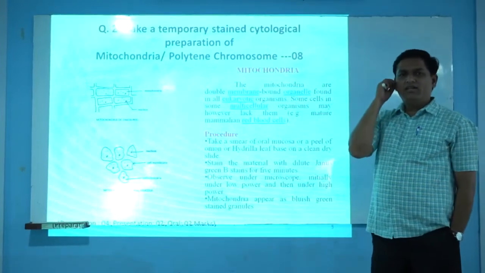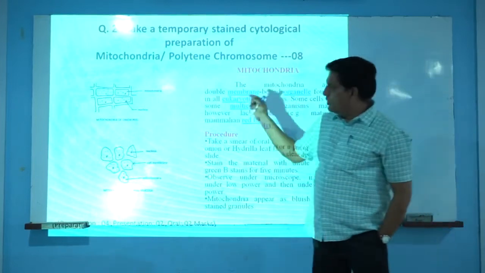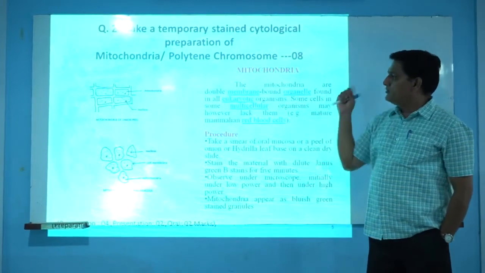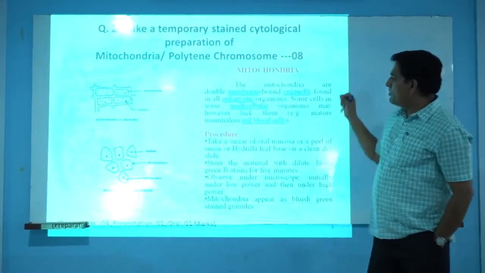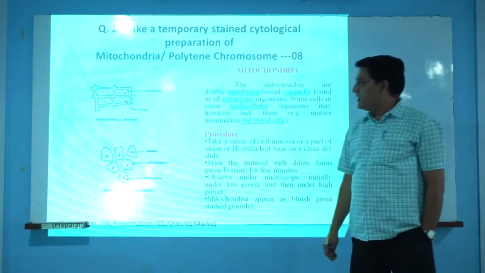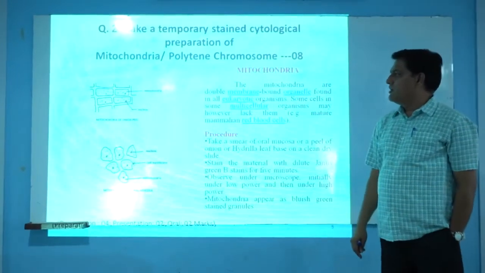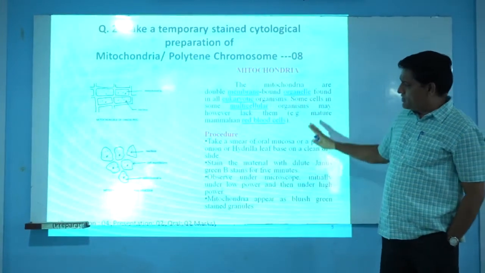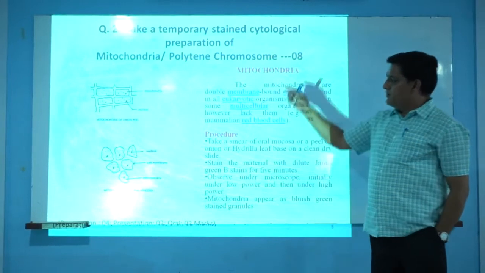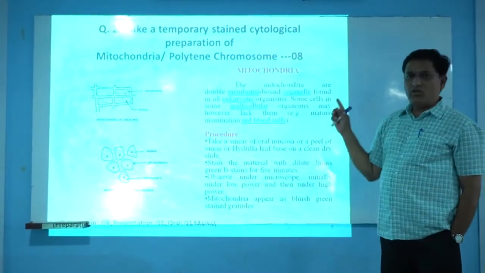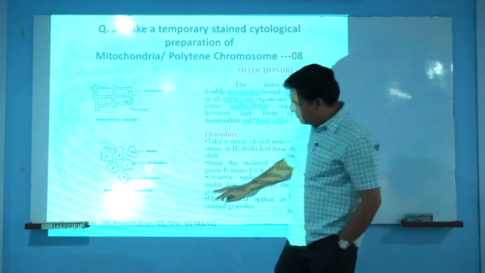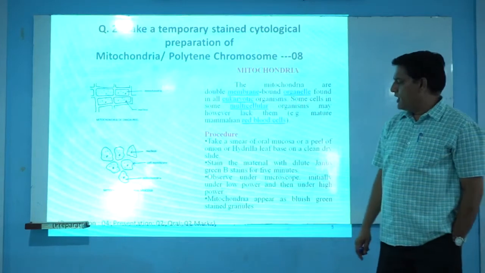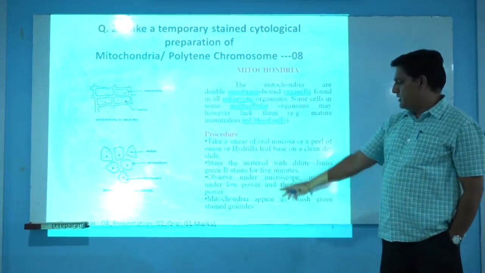That means for mitochondria, how can we prepare it? We will take a piece of onion peel on a slide, put a drop of water, and again put a drop of stain called Janus green B, and after putting a cover slip over it, we will observe that slide under the microscope. This question is mostly based on this preparation, and the viva is based on it too. If you see the distribution of marks, preparation has 4 marks, presentation has 2 marks, and oral has 2 marks.